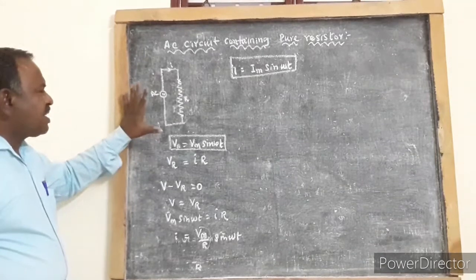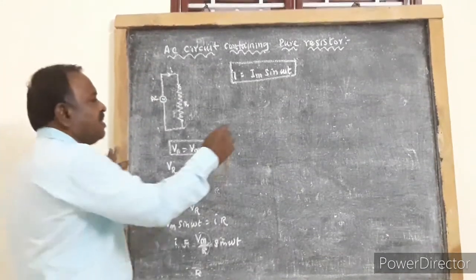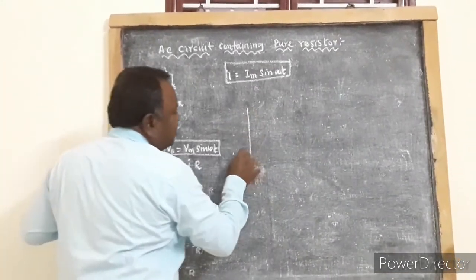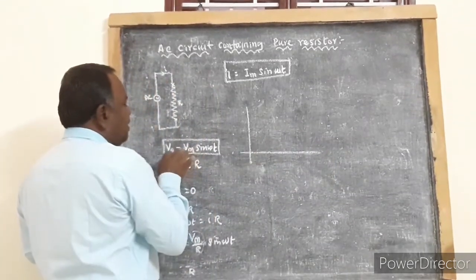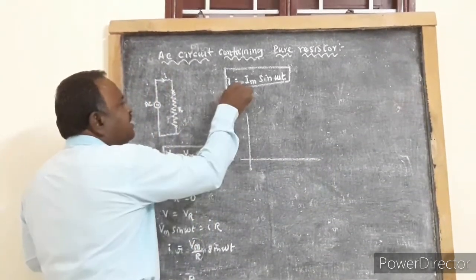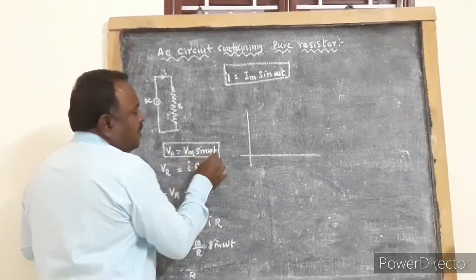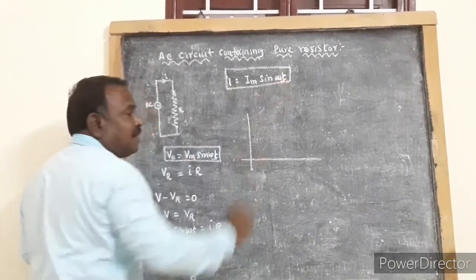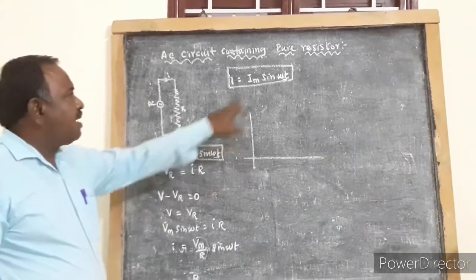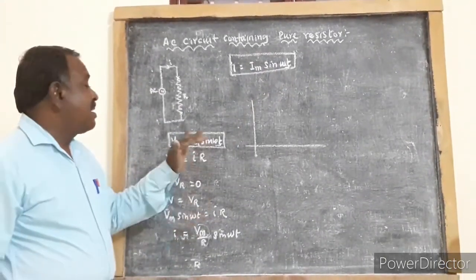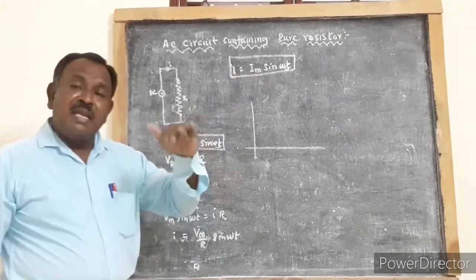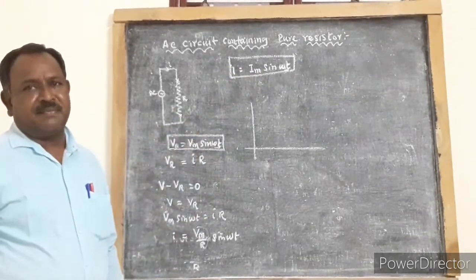So when we construct phasor diagram for this circuit, we are representing two phasors. When you see instantaneous voltage and instantaneous current, they are having the same phase angle. Here also omega t, here also omega t. So it tells the current and voltage are in phase with each other.